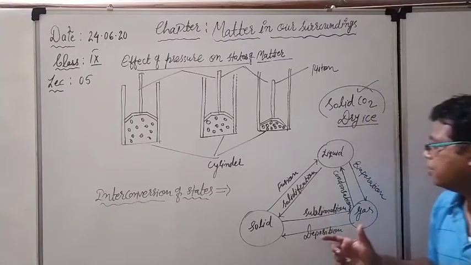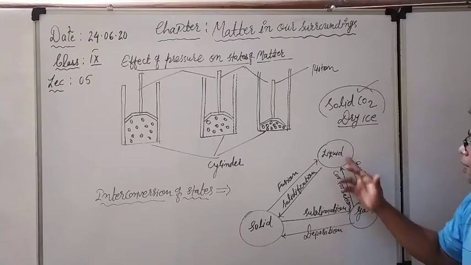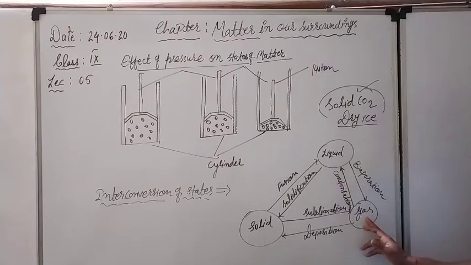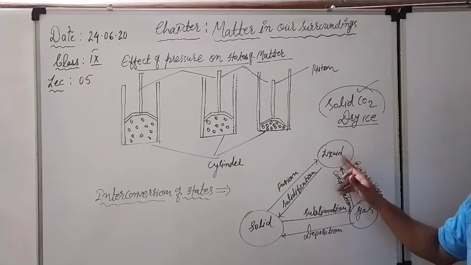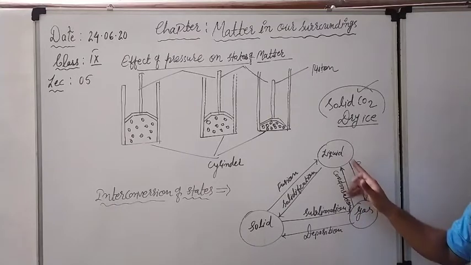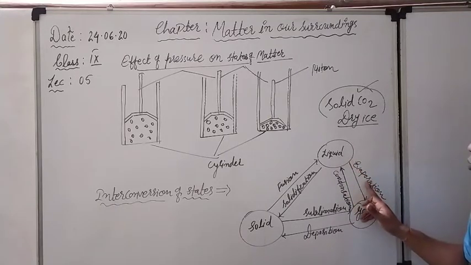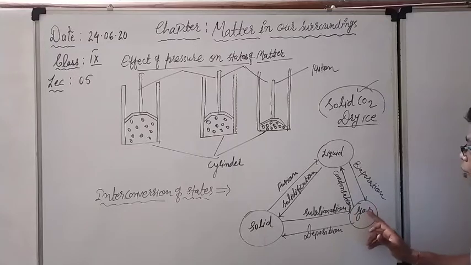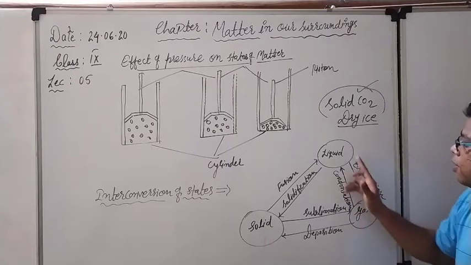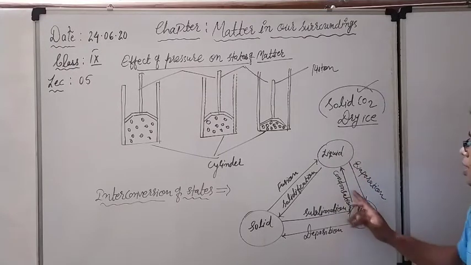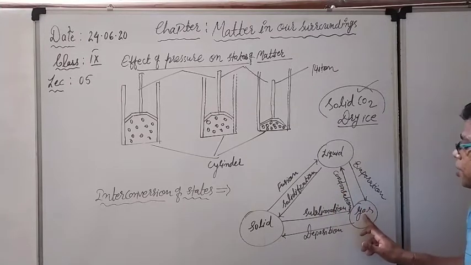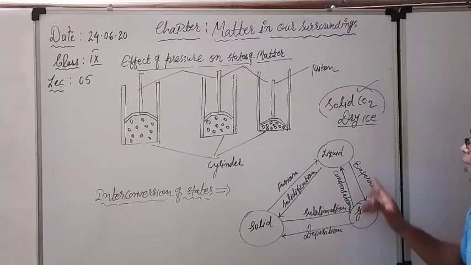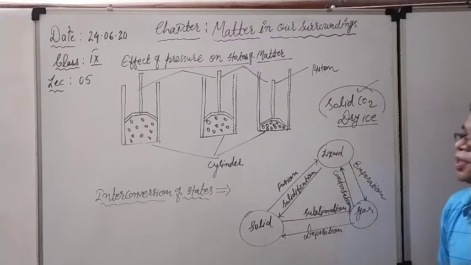Now see the next thing. When the liquid changes into the gaseous state, this process is known as evaporation. And the process by which gases are converted into the liquid state is known as condensation. By condensation we can cool the gas particles, the water vapor, and they are converted into water droplets, meaning the liquid state.